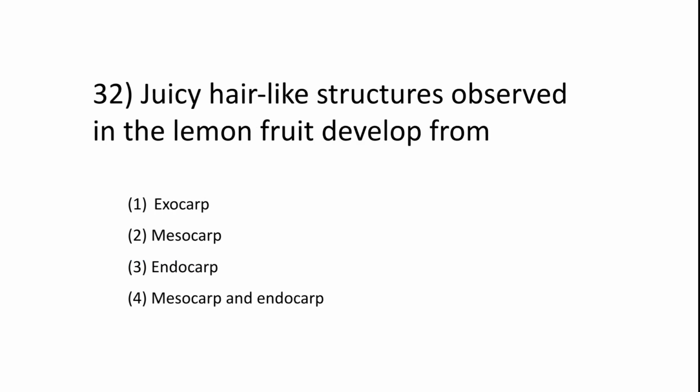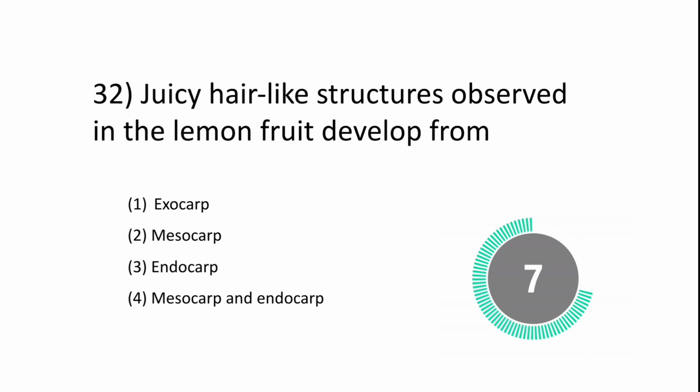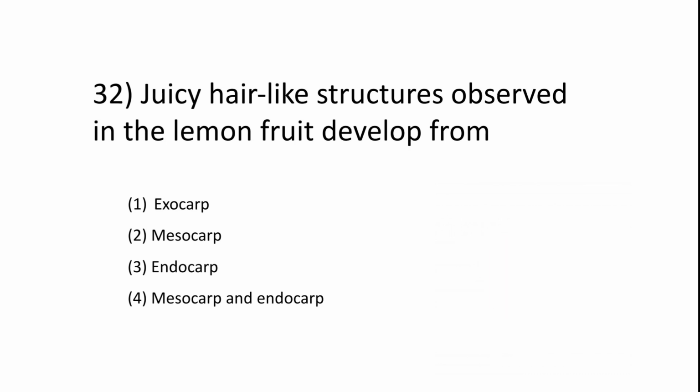Next question. Juicy hair-like structures observed in the lemon fruit develop from: exocarp, mesocarp, endocarp, mesocarp and endocarp. The answer is endocarp. Question number 33.